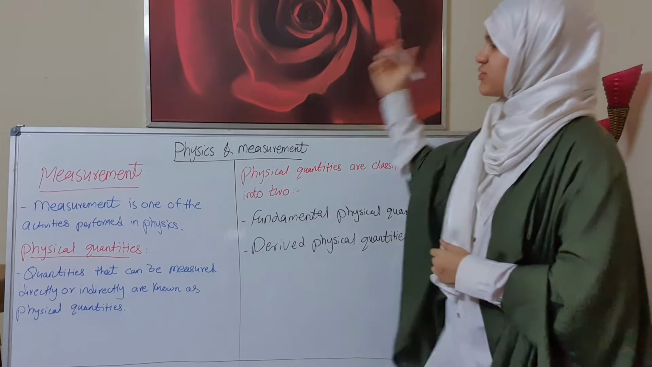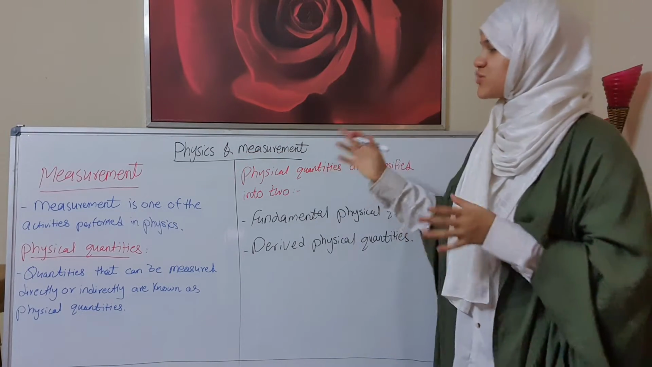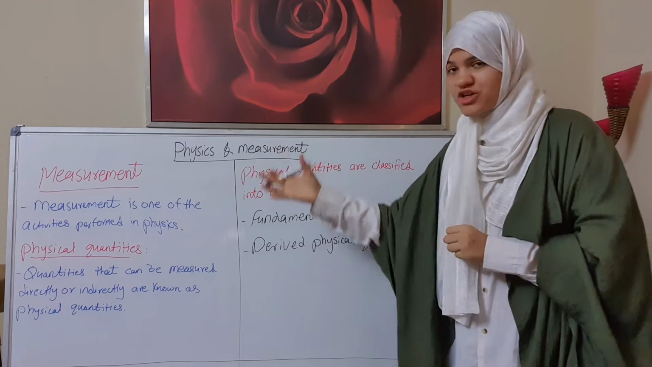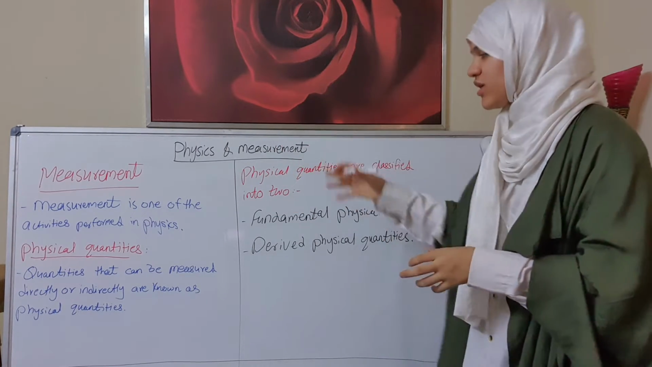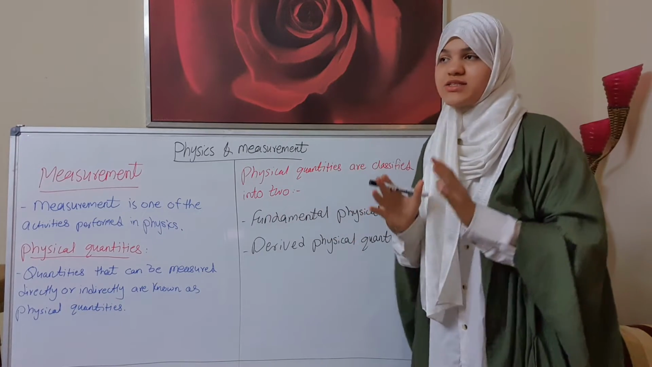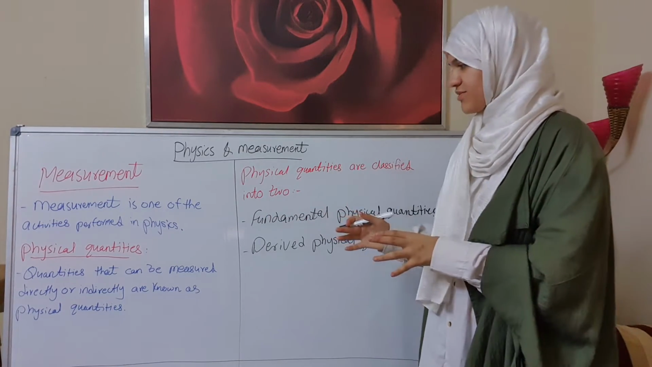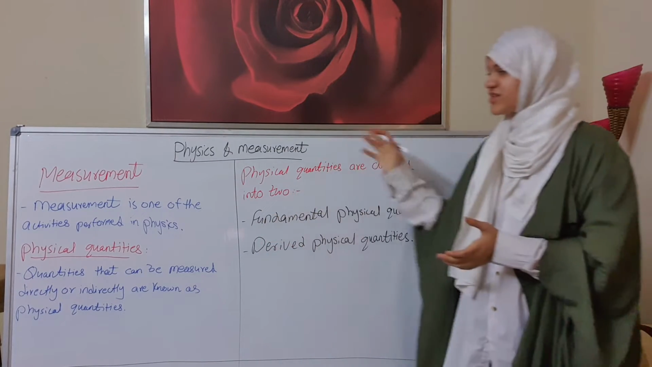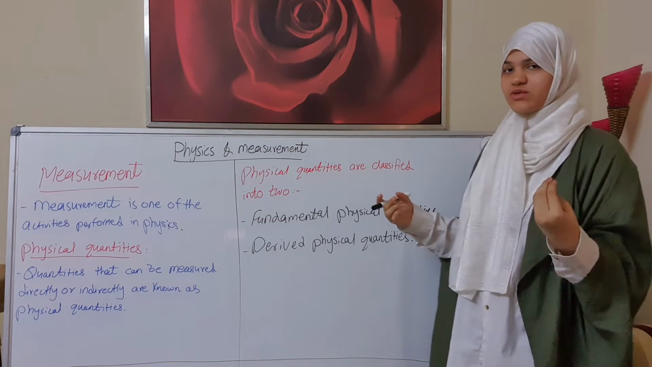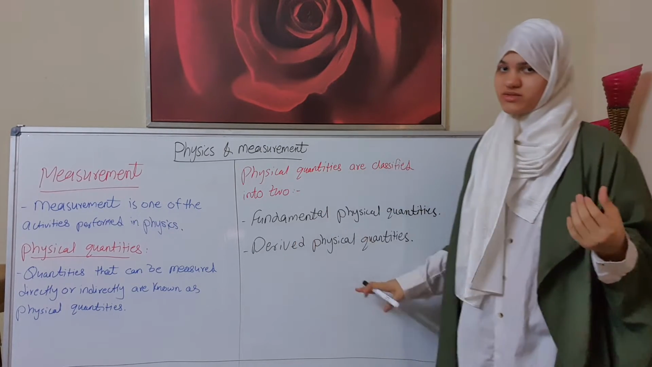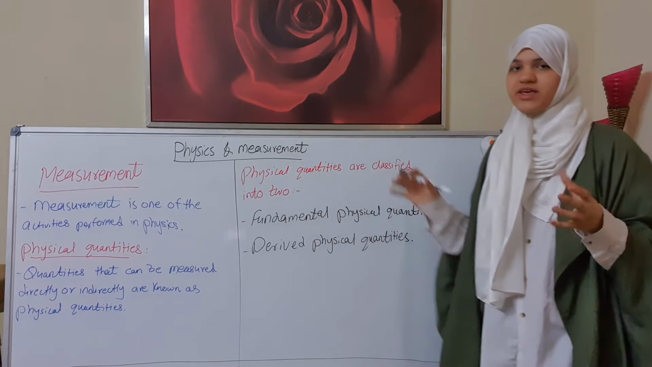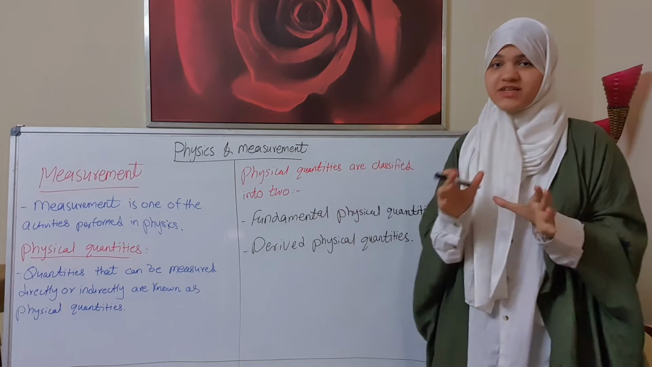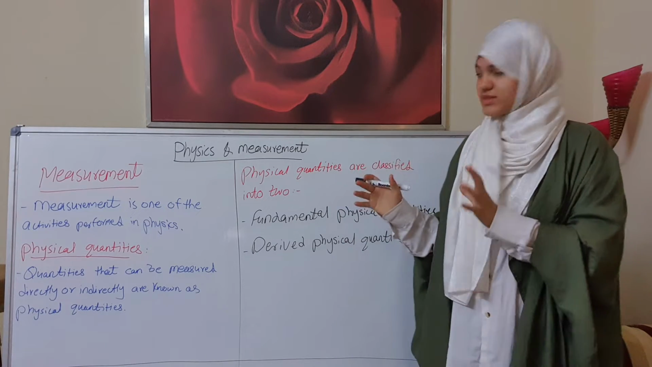Now let's continue with the use of measurement. First of all, measurement is one of the activities performed in physics. And we can use measurement on physical quantities, where physical quantities that can be measured directly and indirectly are known as what? Physical quantities. And these physical quantities are classified into two, fundamental physical quantities and derived physical quantities, where fundamental physical quantities are measured directly and are also known as the basic units or the basic quantities.